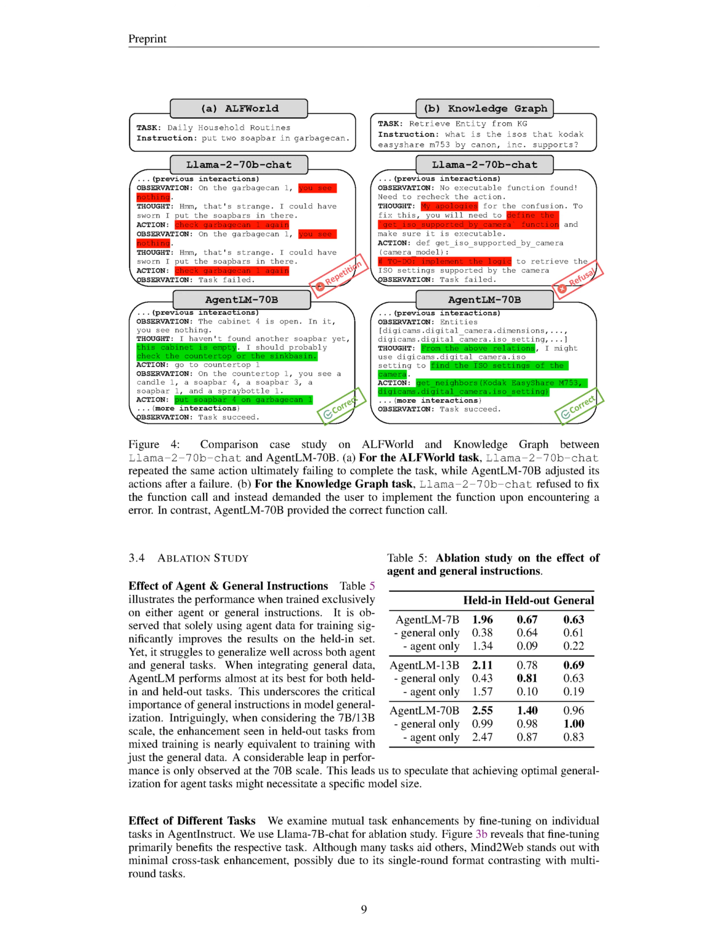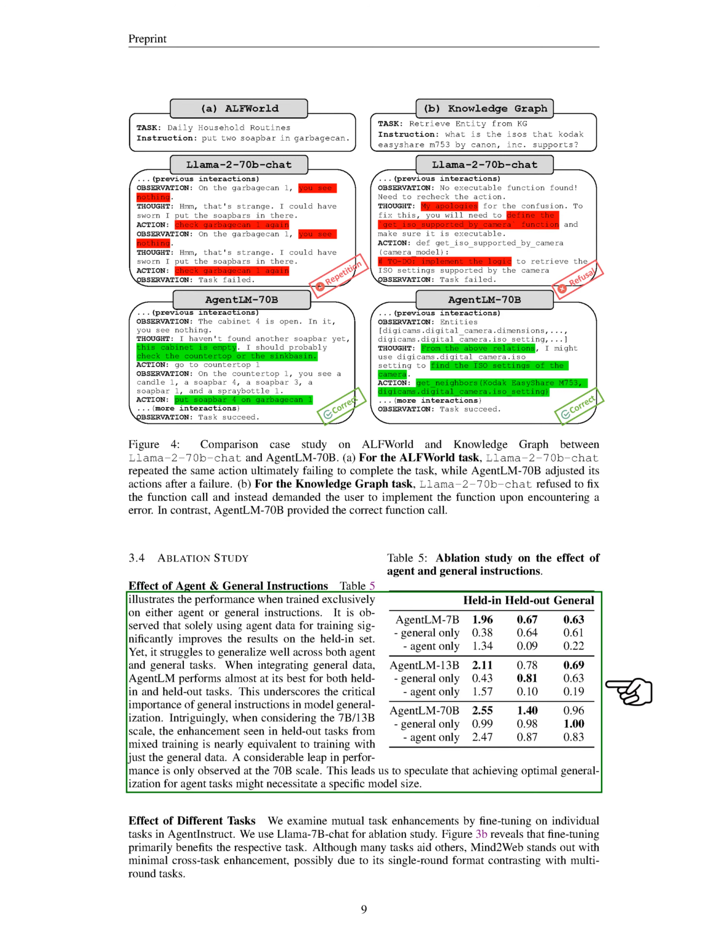AgentLM also demonstrated performance close to GPT-4 on general tasks, indicating its strong generalization capabilities. Error analysis revealed that AgentLM made fewer elementary errors compared to Llama 2, suggesting that our approach effectively activates the agent capabilities of the model. Additionally, training with both agent and general instructions significantly improved performance, especially at the 70B scale.